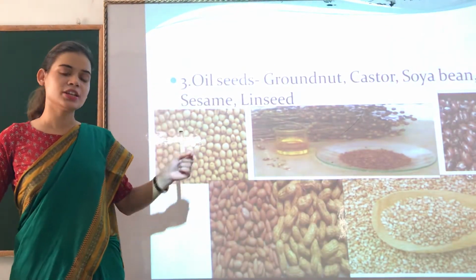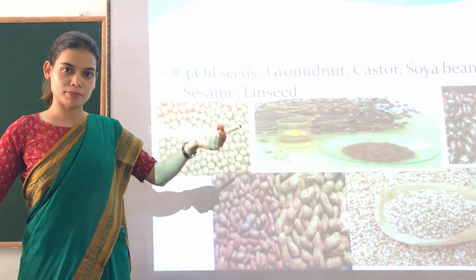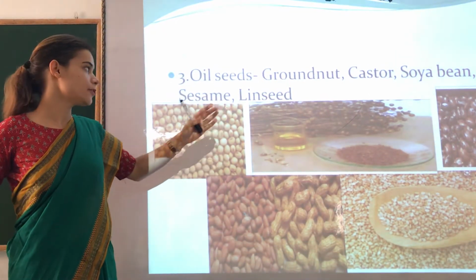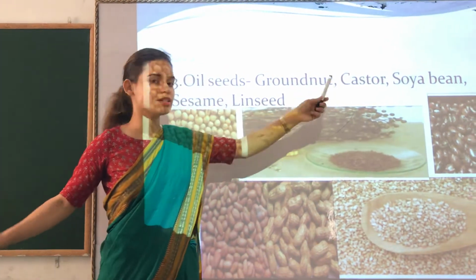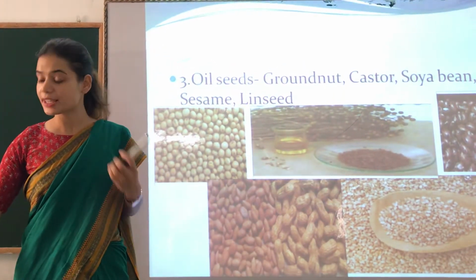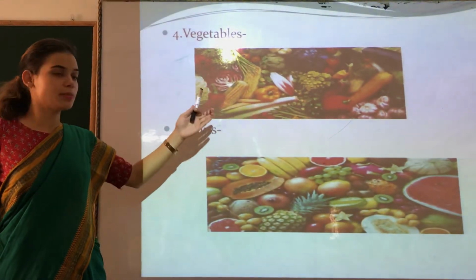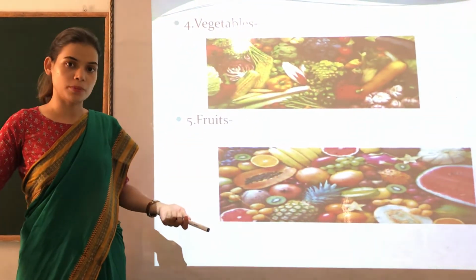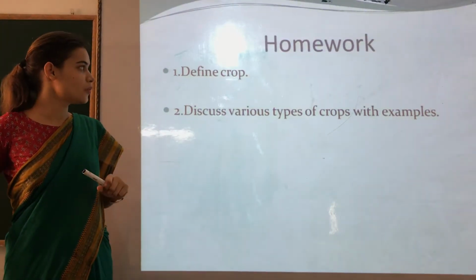Similarly, oil seeds, you use oil for cooking food, that is also grown in a farm by farmers. That is also grown as a crop, right? If all the plants in a particular farm are that of castor, we will call it a crop of castor. Next is vegetables. Vegetables are also grown in a farm as a crop. Fruits are also grown. So this was the homework that I gave you.